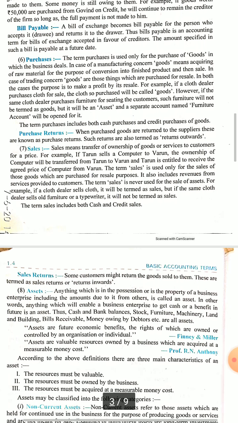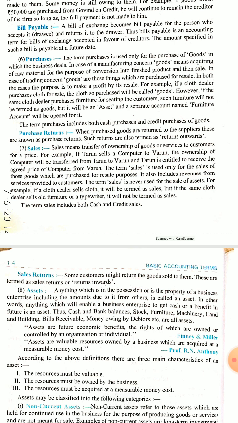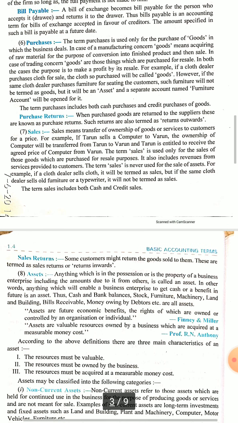Again, sales return. When a customer finds that the goods are not right, if there is a return policy, then he or she can return it. When he returns, it is called sales return. That sales return is generally subtracted from sales to find the correct sales figure, and it is maintained in a separate head, sales return account, so that if we want to see how much sales return is happening in our company in a year, we can see how many customers are not satisfied with our goods.